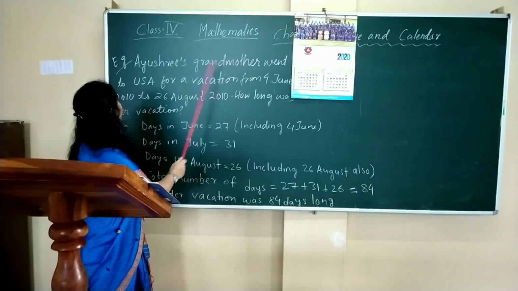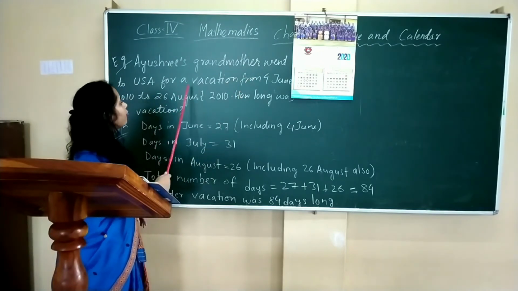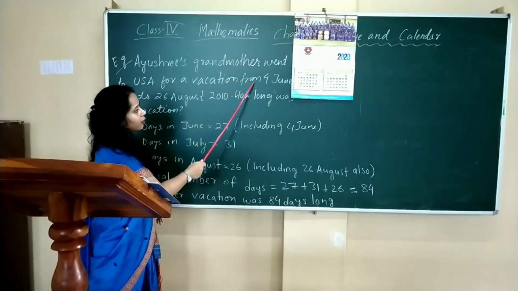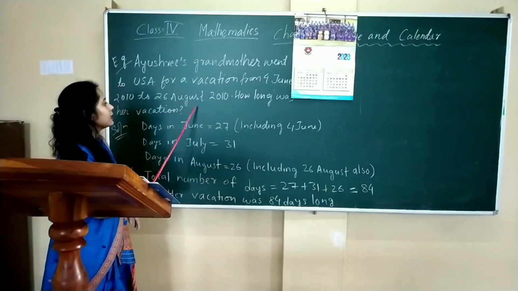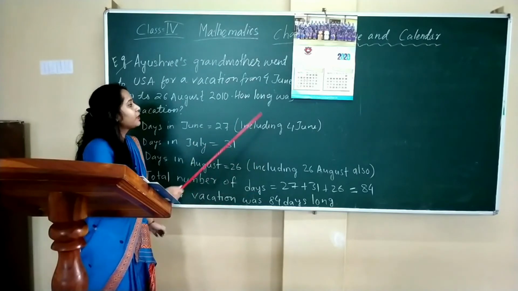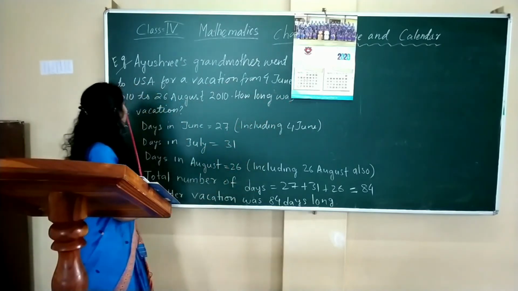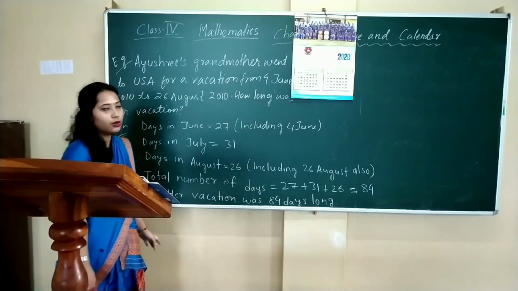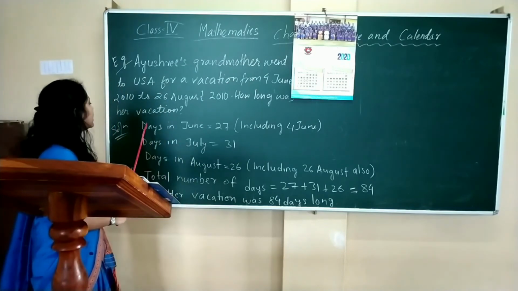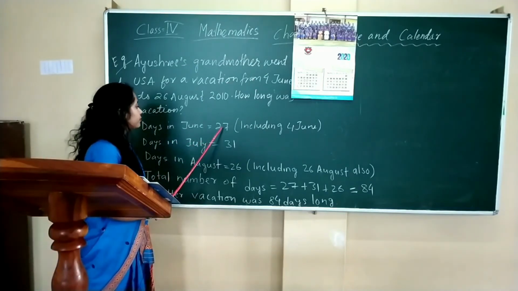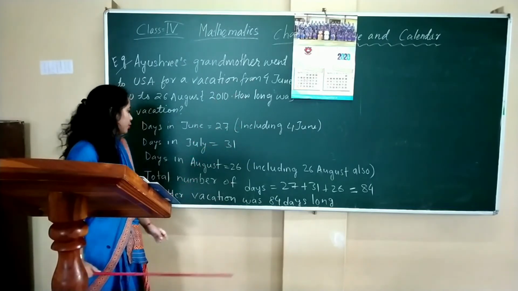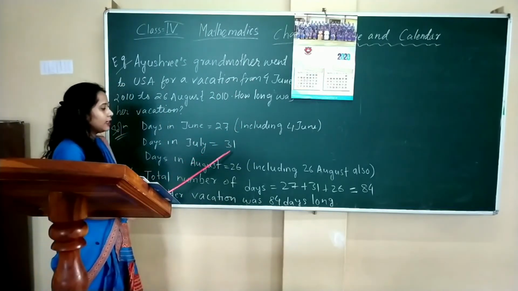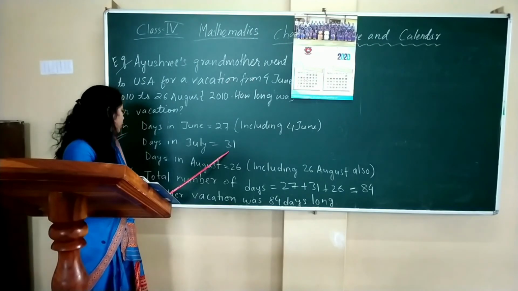Ayush's grandmother went to USA for vacation from 4 June 2010 to 26 August 2010. How long was her vacation? So, here is the example. Days in June was 27 including 4th June. Days in July equal to 31.